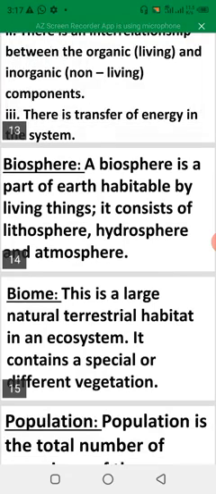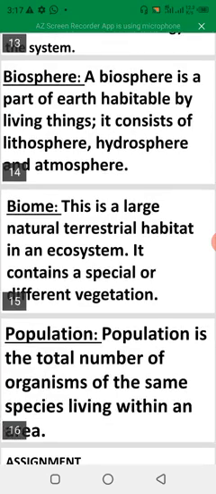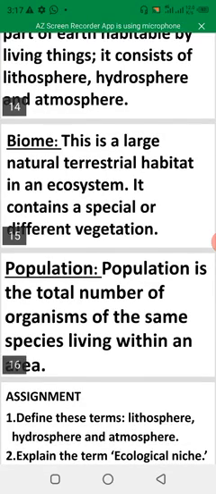What is biome? This is a large natural terrestrial habitat in an ecosystem. It contains a special or different vegetation. That is biome. Then the last one is population. Population is the total number of organisms of the same species living within an area.